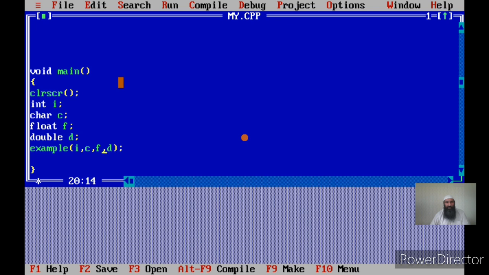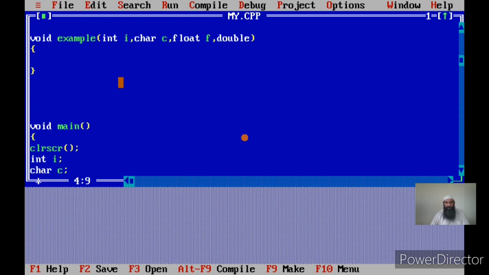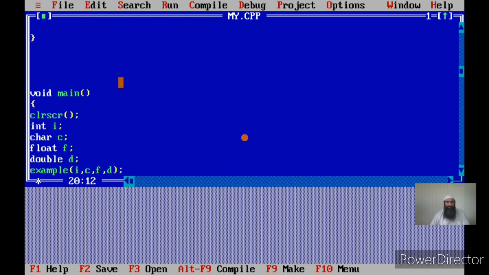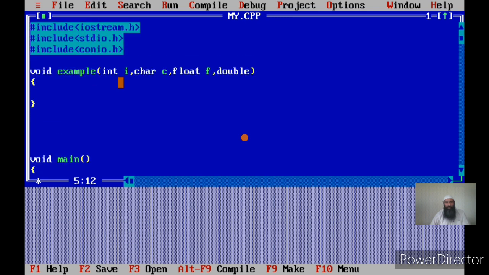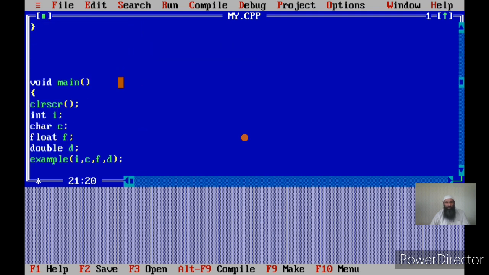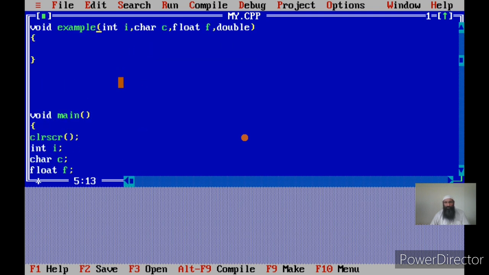So if I am passing the integer I, I have to receive it in an integer variable. Now, similarly, if I am passing C, I have to receive it in a character C, in a variable whose data type is character. If I am passing a float F, I should receive it in a variable whose data type is float. So I think it is clear now that the data type of the corresponding actual and formal parameters should match. They should be type compatible.